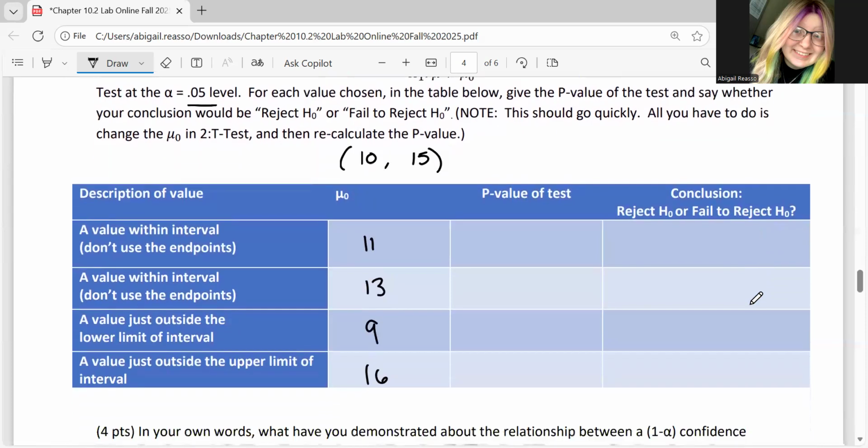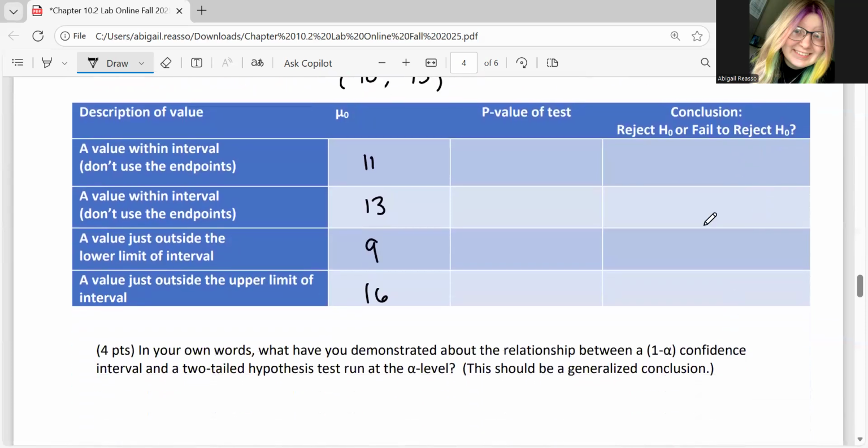You should see a pattern happen here, and from that, you will discuss the relationship between the confidence interval and the two-tailed hypothesis test. Okay.